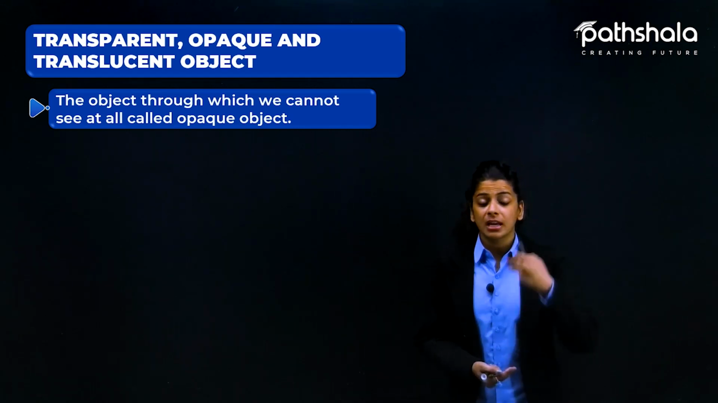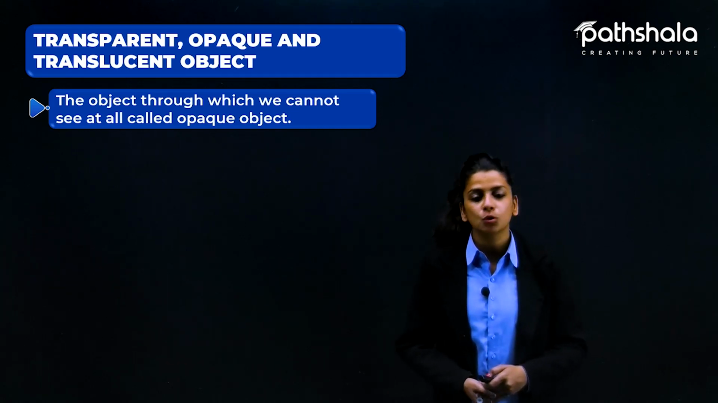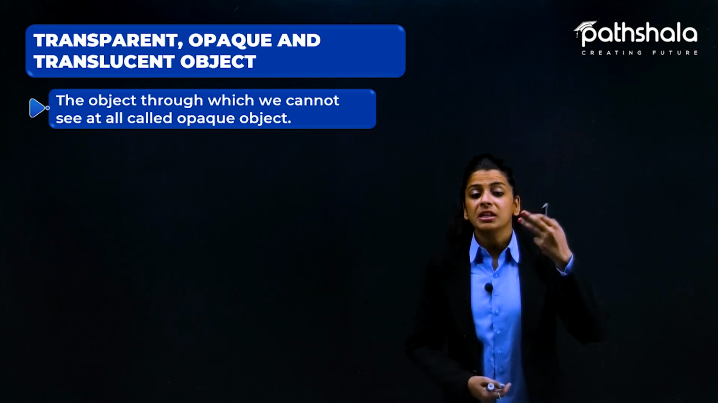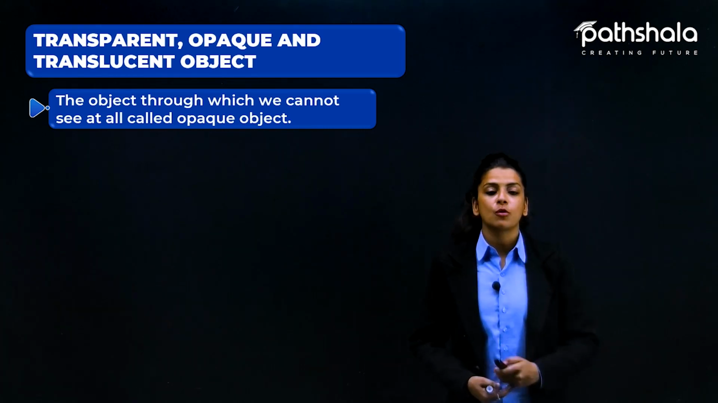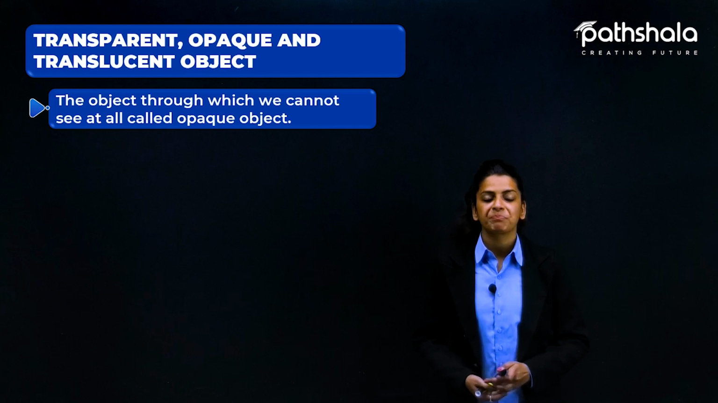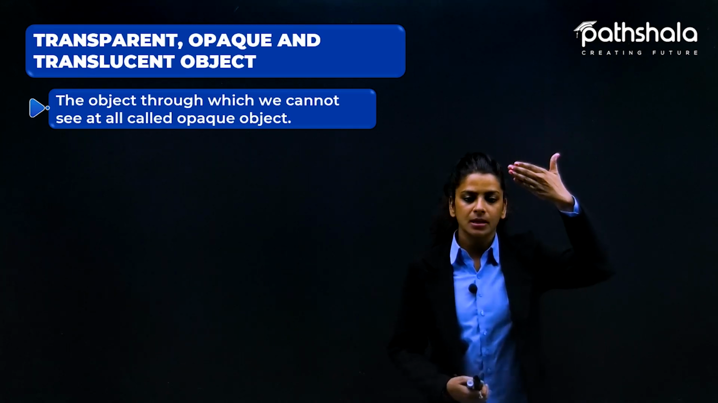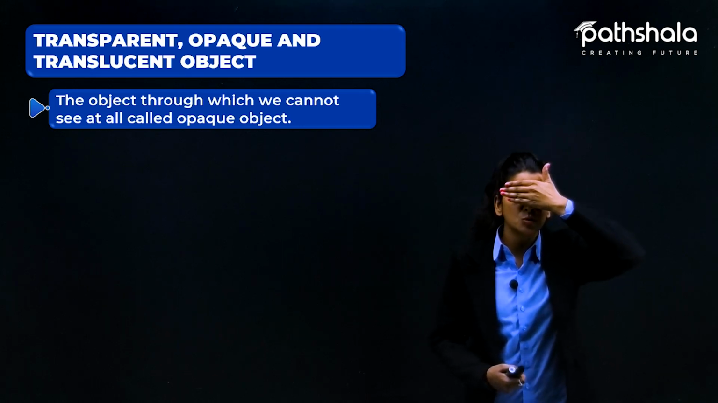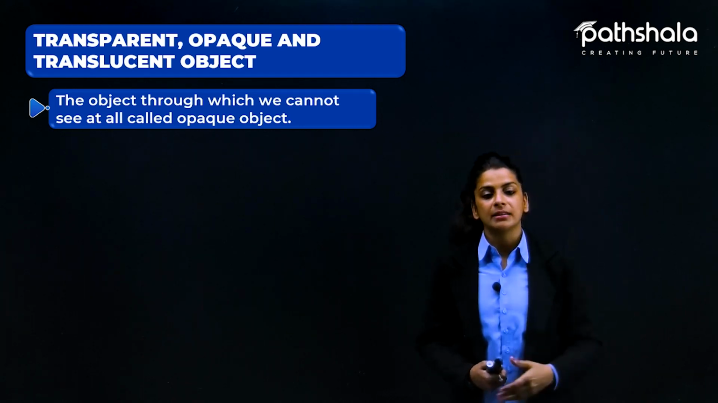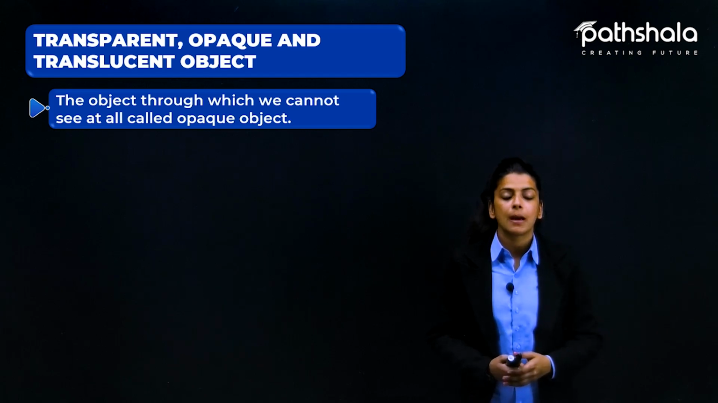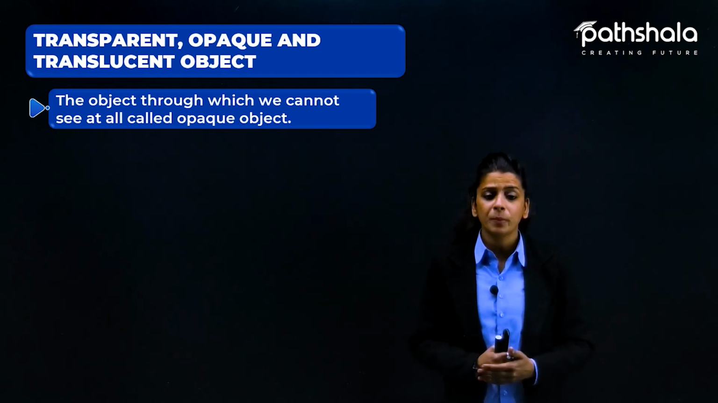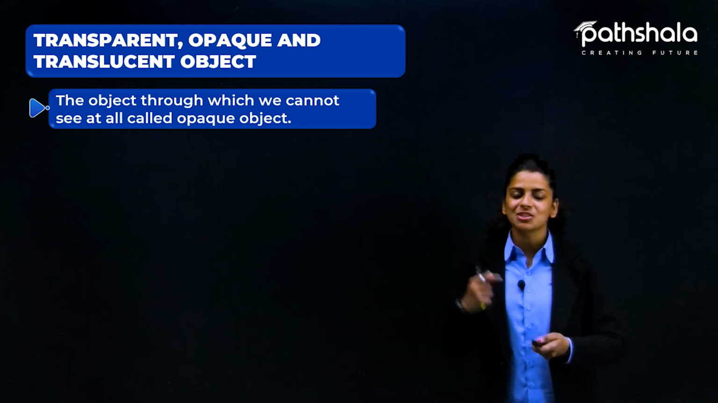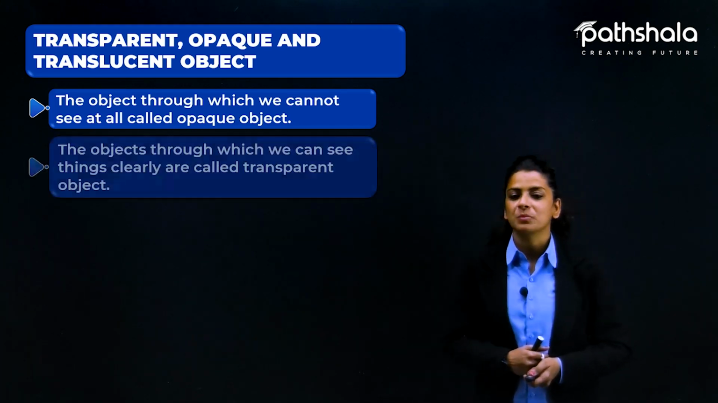ऐसे objects जिनके हम सी थ्रू हम बिल्कुल भी नहीं कर सकते, उनके थ्रू हम बिल्कुल भी नहीं देख सकते from the to the other side, those kind of objects are called as opaque objects. Let's suppose my hand. If I keep my hand in front of my eyes, I won't be able to see what is just behind my hands, because my hand is the opaque object. Through it, I cannot see anything. So such kind of objects are called as opaque objects.